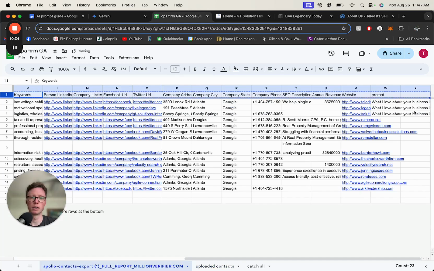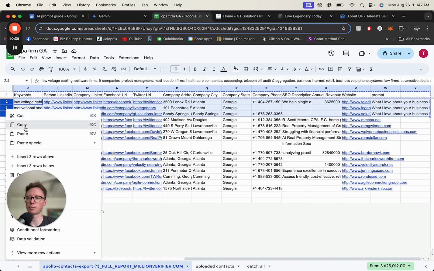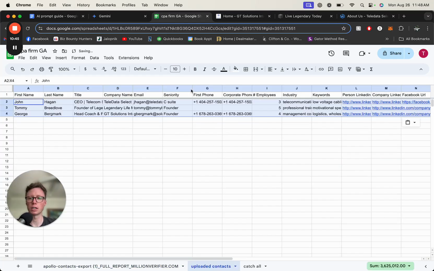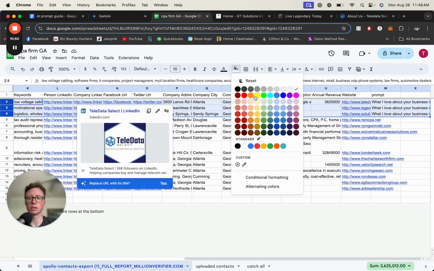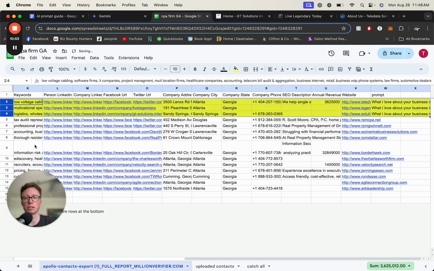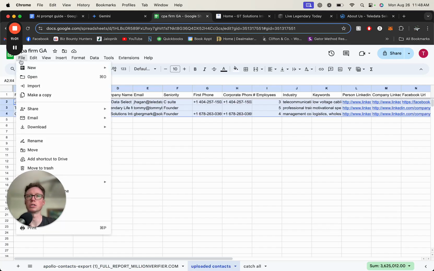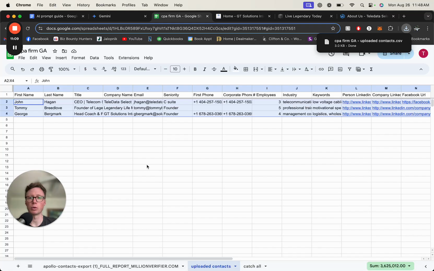So we'll go back. We'll just use these 3, but say there were 10 on here. You just copy. We'll still leave them over here. And then put them in the upload section so you can keep track of which ones you've uploaded. So you can quickly know, these will be yellow as you move down the sheet, turning them yellow for the ones that you were able to upload already. But you can organize this however you so choose. So now we will just go to file, download, and you want to do CSV specifically, so it's just this one sheet. And now we are going to go and upload this into our email flow.